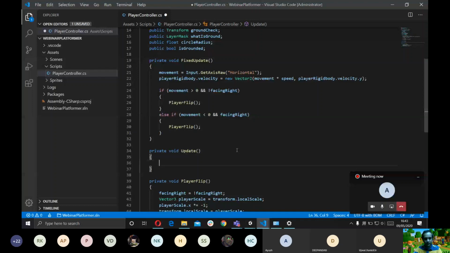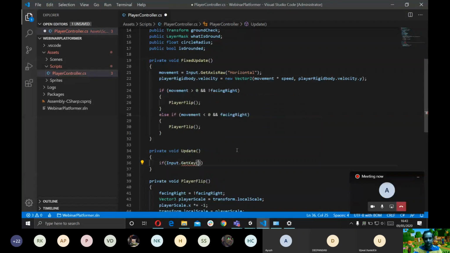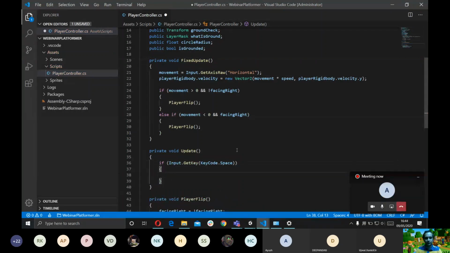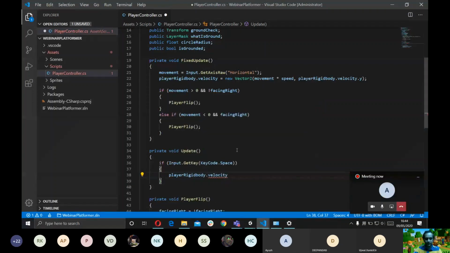So if Input.GetKey, KeyCode is basically an enum which has the key code for all the available keys. So I'm going to go Input.GetKey KeyCode.Space, which basically means if the player presses space on his keyboard, give the player velocity in the up direction.